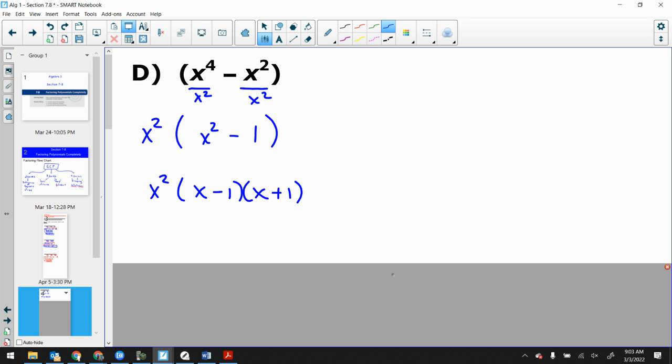Could I go more? No, because that's a plus sign, so that can't be factorable. That minus, well, is x a perfect square? No, because it's got an odd power. It's just a single x. It's not a perfect square. All right, let's keep it going.